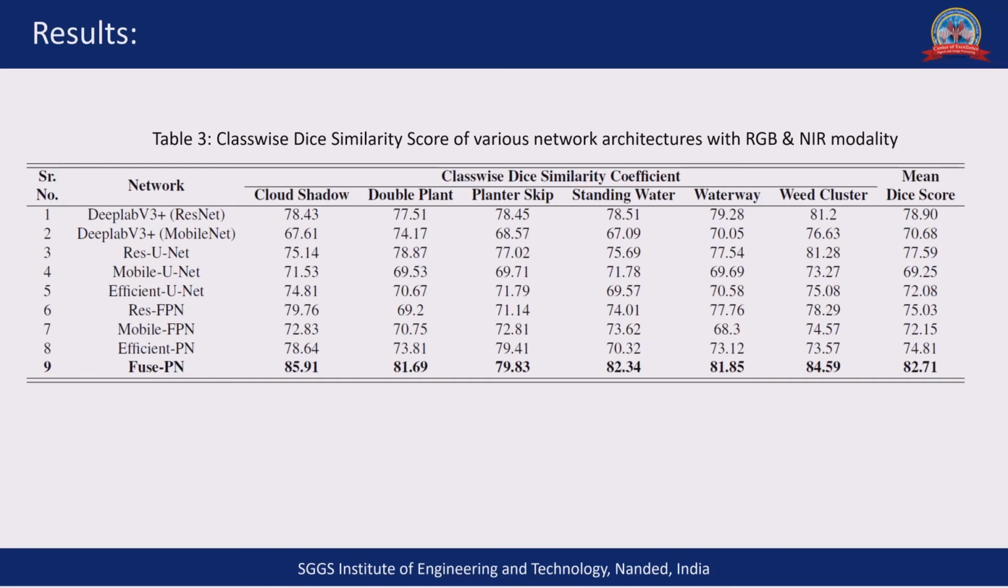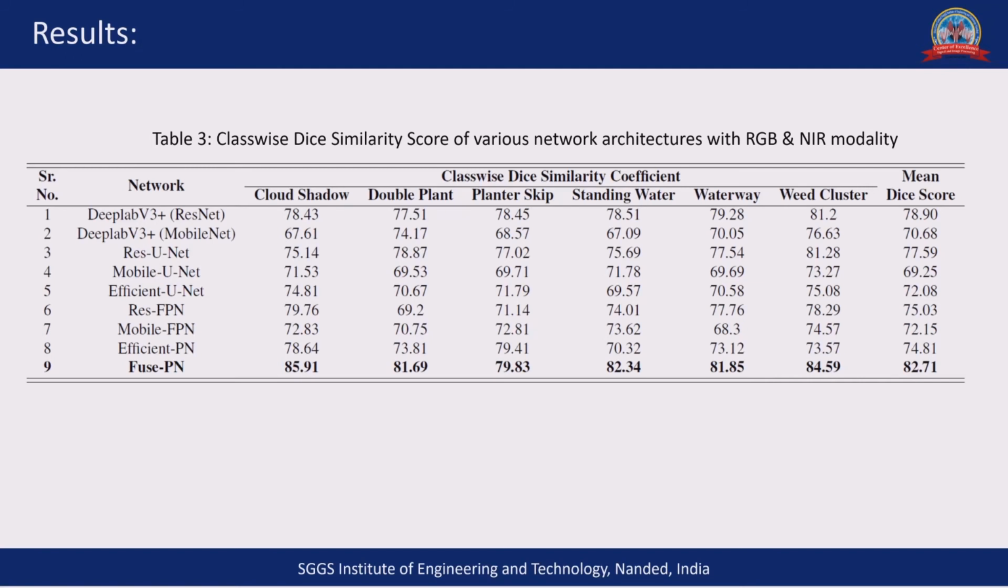So we have implemented various networks for this task of anomaly segmentation from aerial agricultural images. We implemented the DeepLab v3 plus architecture with ResNet and MobileNet as a backbone. We implemented U-Nets with ResNet, MobileNet, and EfficientNet as encoder for feature extraction, and we implemented FPN with ResNet, MobileNet, and EfficientNet as encoder. Also, we tried different input modalities like only RGB, only NIR, and RGB plus NIR both.